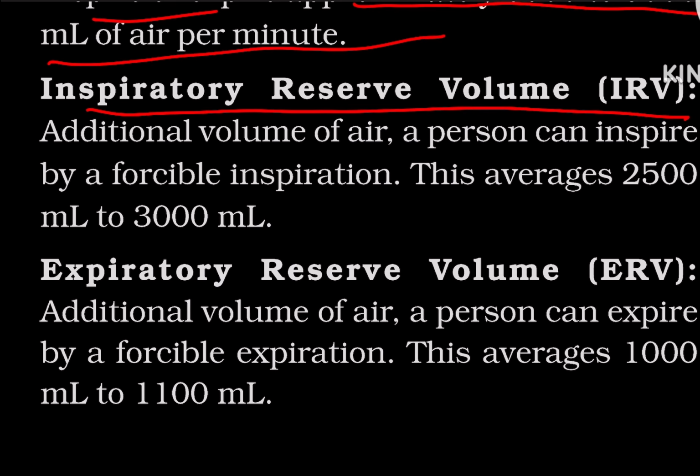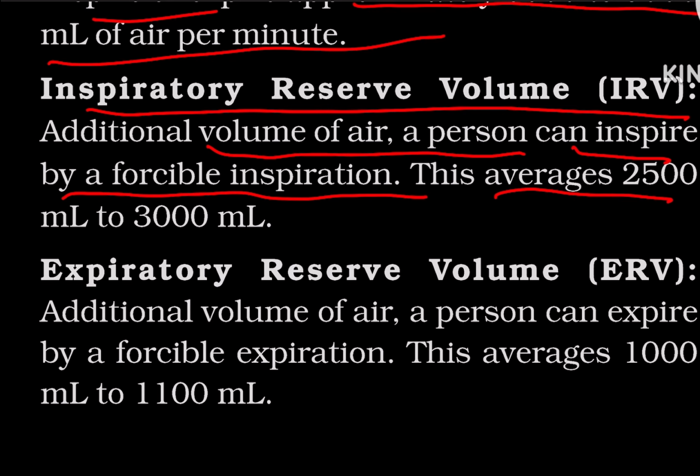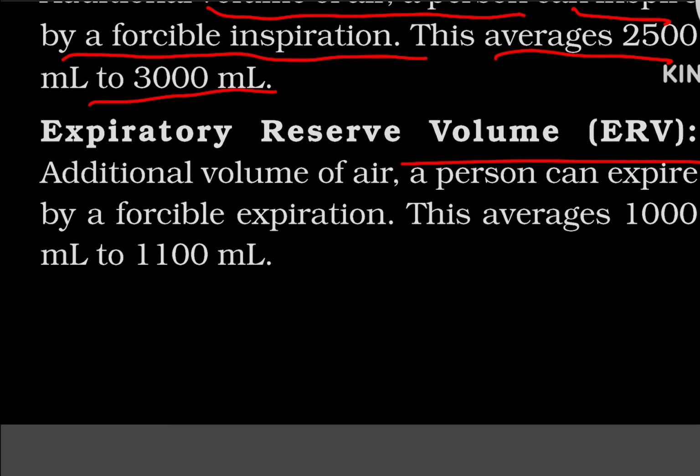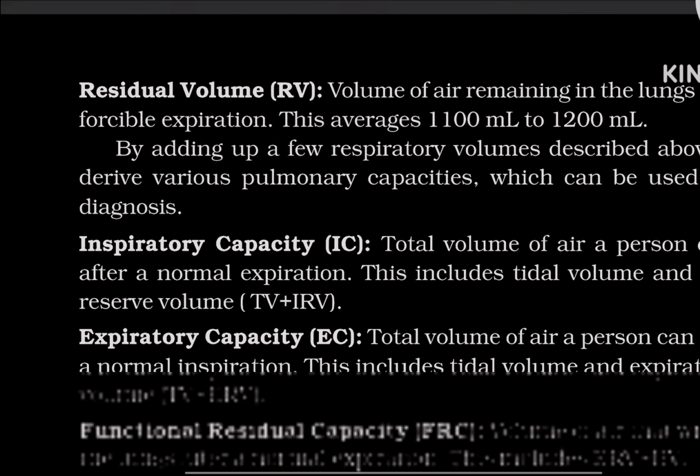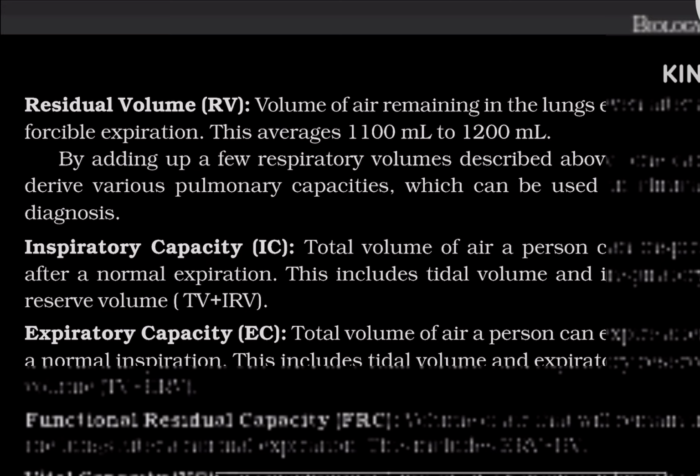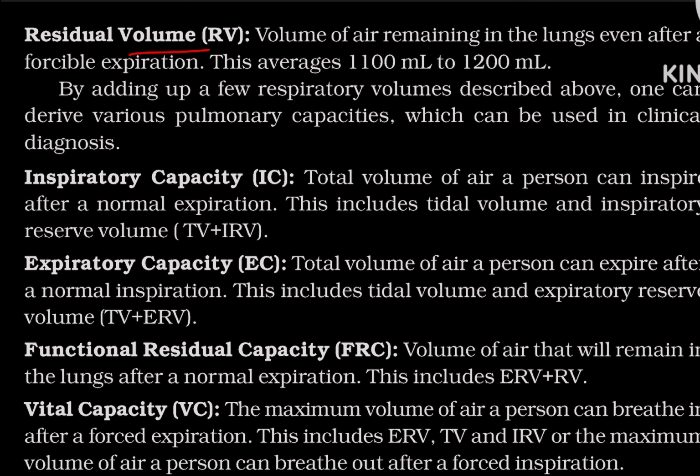Inspiratory reserve volume, that is IRV, the additional volume of air a person can inspire by forcible inspiration. This averages 2500 ml to 3000 ml. Expiratory reserve volume, that is ERV, the additional volume of air a person can expire by a forcible expiration. This averages 1000 to 1100 ml. Residual volume. Volume of air remaining in the lungs even after forcible expiration. This averages 1100 ml to 1200 ml.